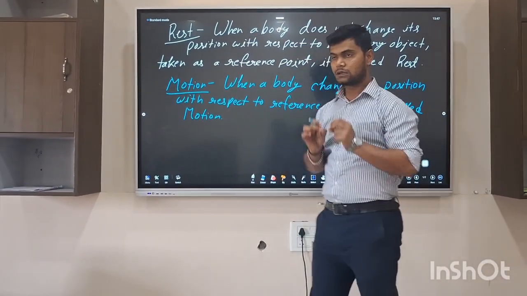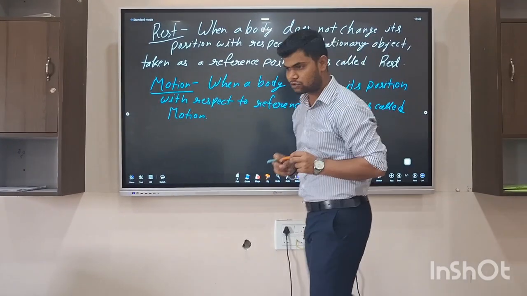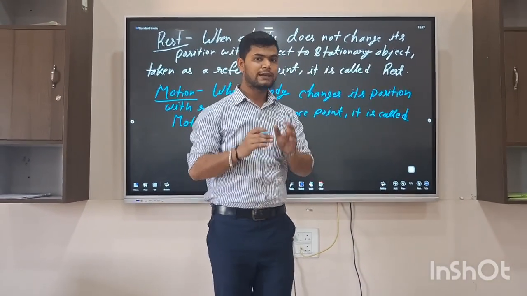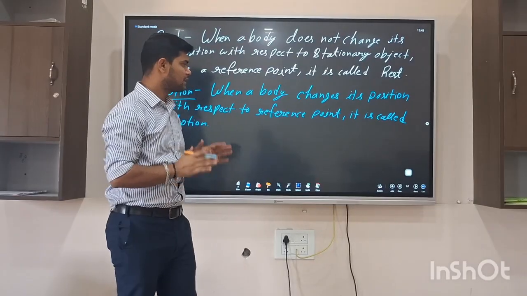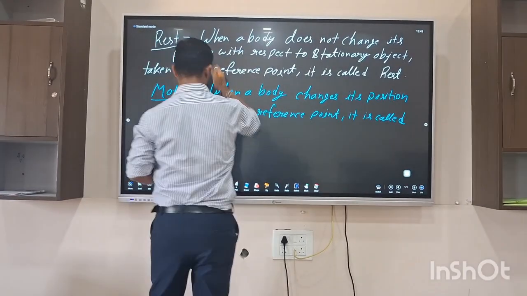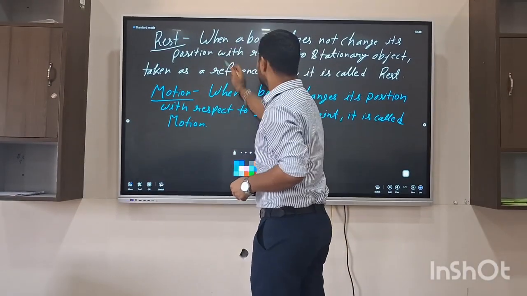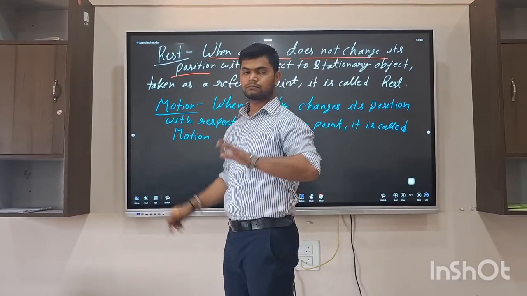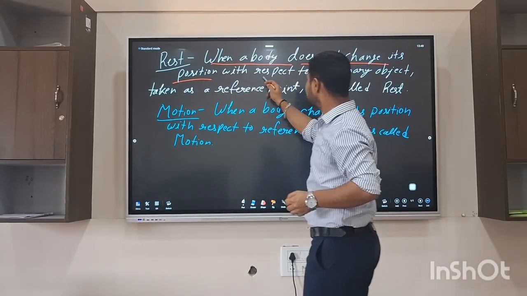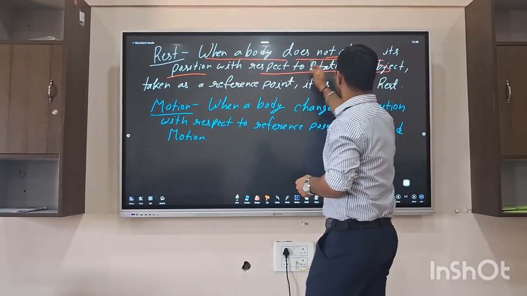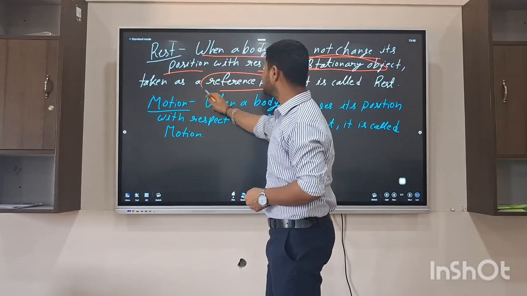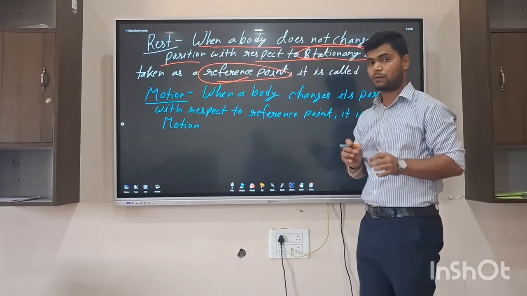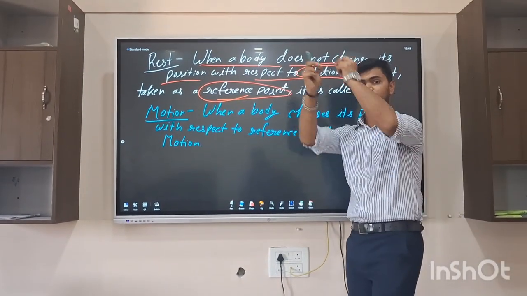What is rest? My students, listen carefully. Here a new definition comes in. Rest is when a body does not change its position with respect to the stationary object taken as a reference point. I have already talked about what a reference point is, clear?